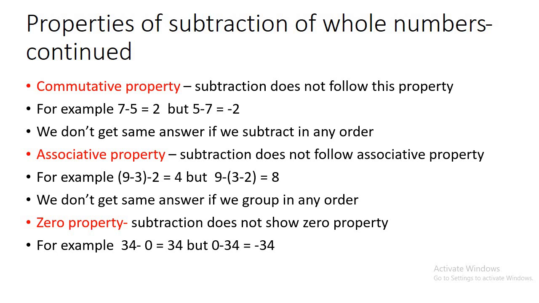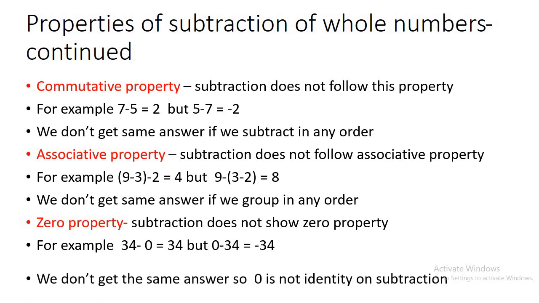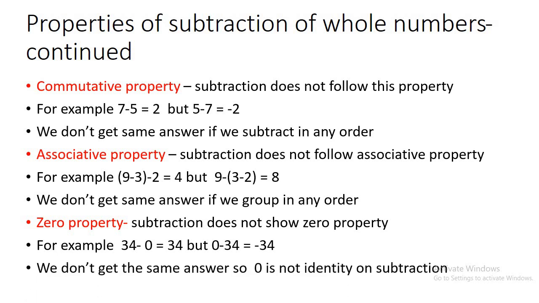So 34 does not get its identity back whenever we are interchanging. In first case answer is 34 and in other case answer is minus 34. As the answer is changed, so the property is not valid. So we don't get the same answer. So 0 is not the identity on subtraction.